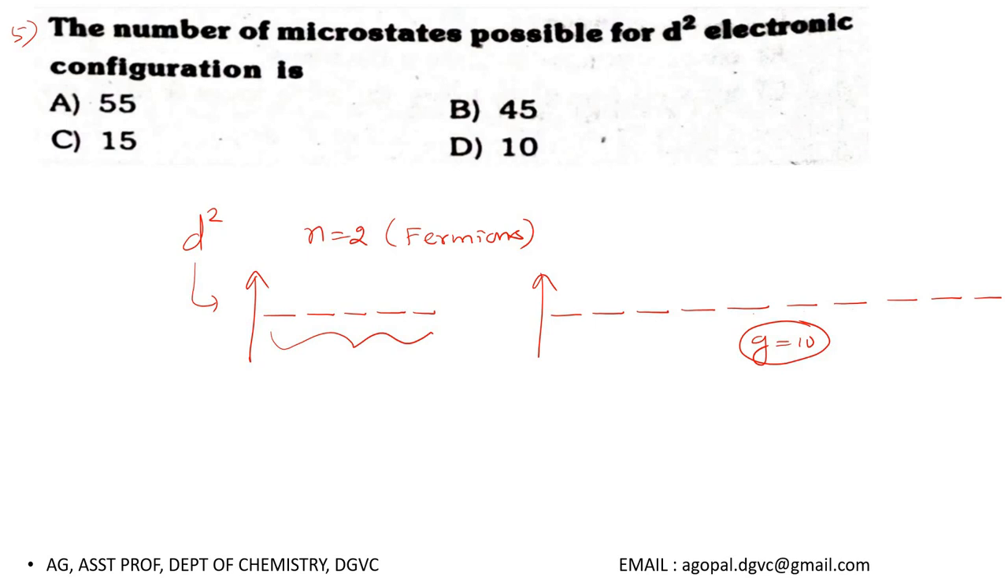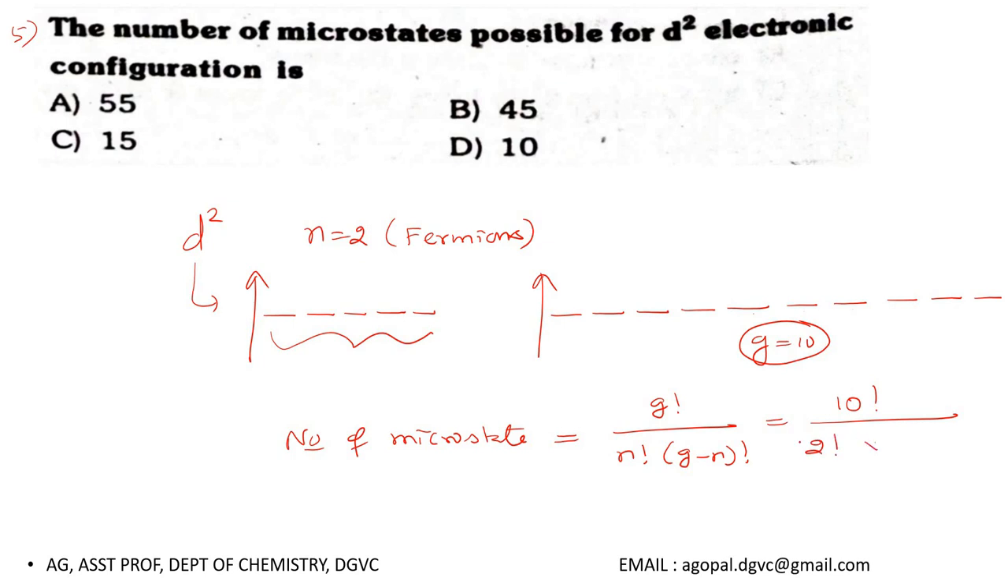Therefore, I am going to use the formula: number of microstates, also called thermodynamic probability, for fermions can be given as G factorial by n factorial into G minus n factorial, where G is the spin state degeneracy and n is the number of electrons. Spin degeneracy is 10 here, so 10 factorial over 2 factorial into 10 minus 2, 8 factorial.